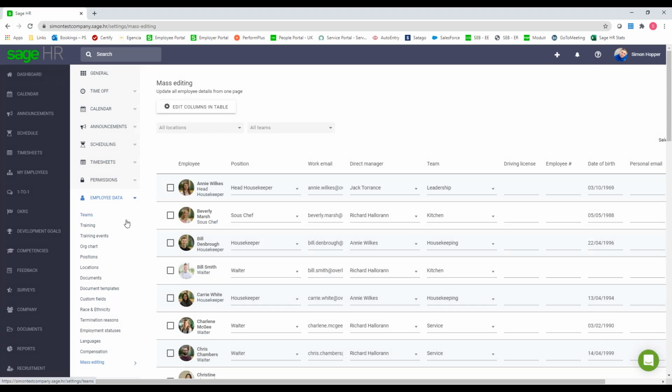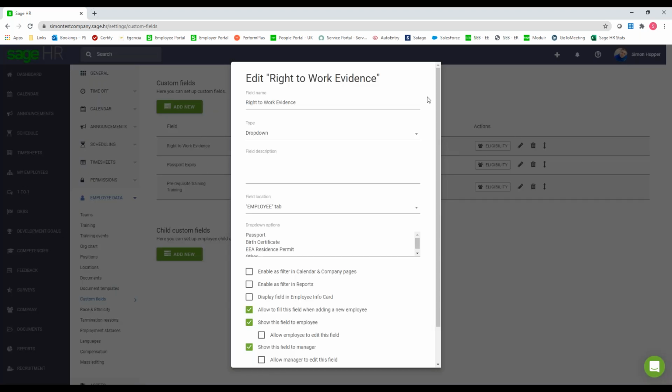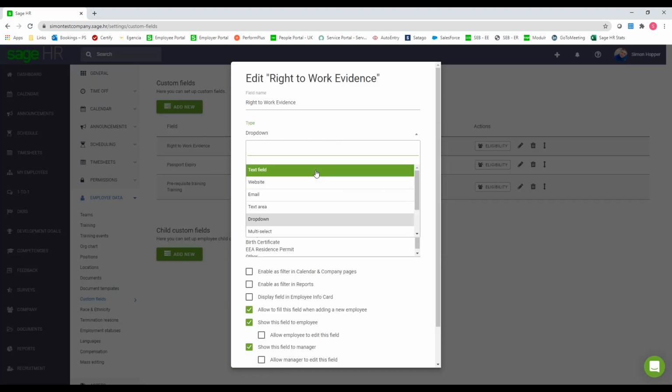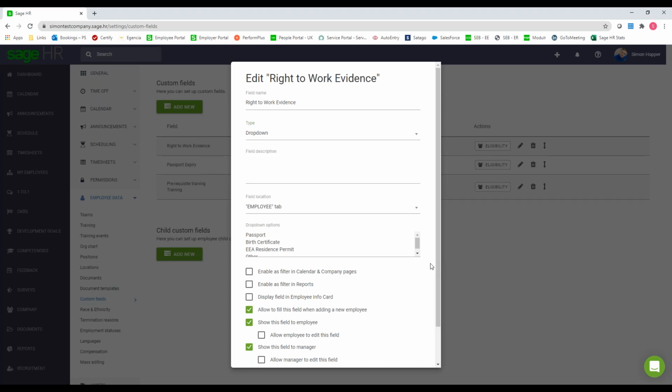So again, just to the left in the employees section, you've got your custom fields. You can add as many as you want. So for example, the right to work one here, if I open that up, you could choose what type of field it is. So do you want a text field? Do you want drop down, multi-select, date fields, whatever it may be?